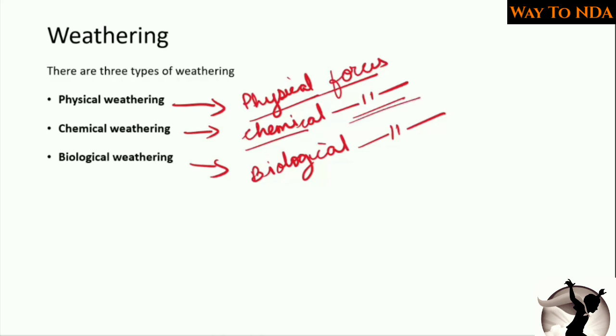The changes occurring due to these are called chemical weathering. And in biological weathering, we people, the animals and the plants are responsible.